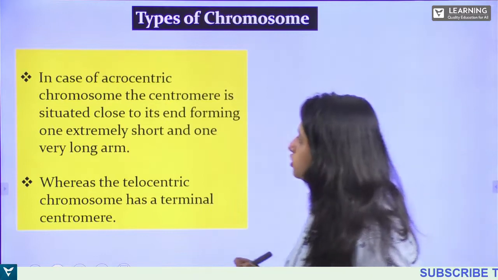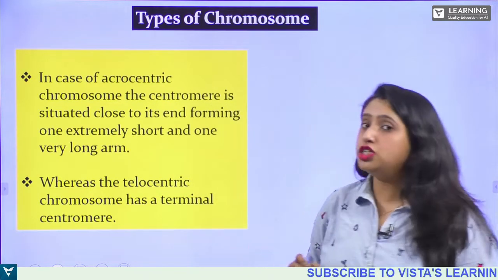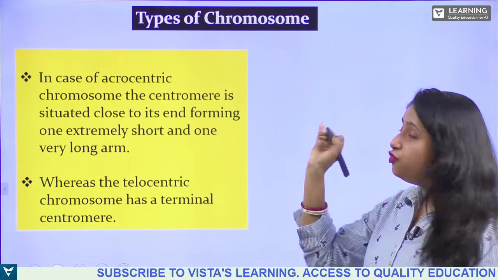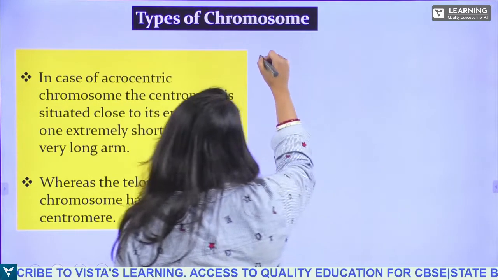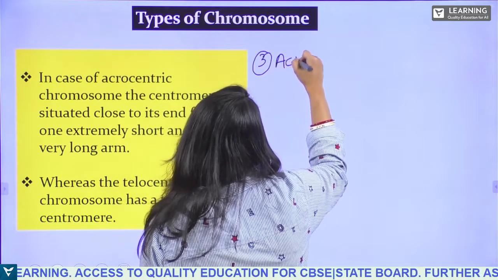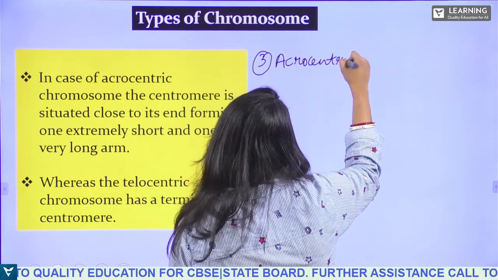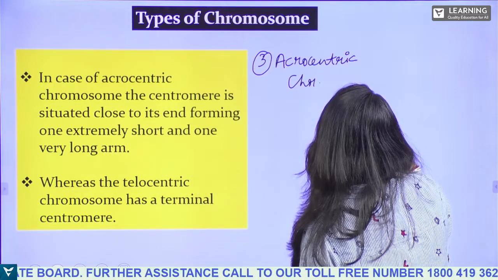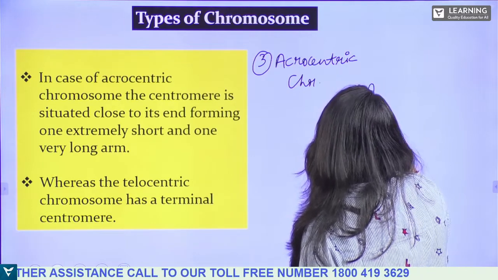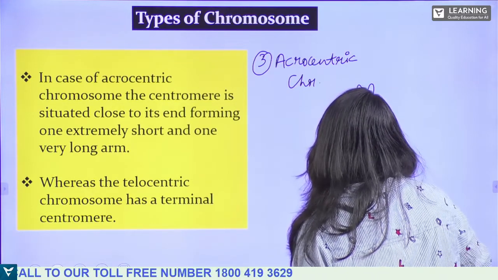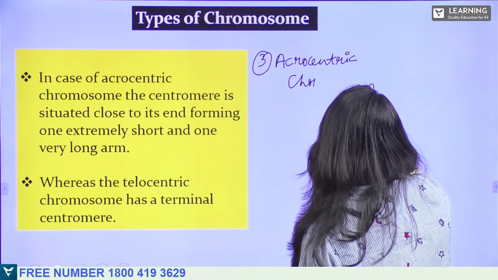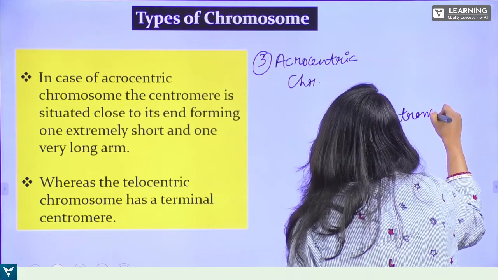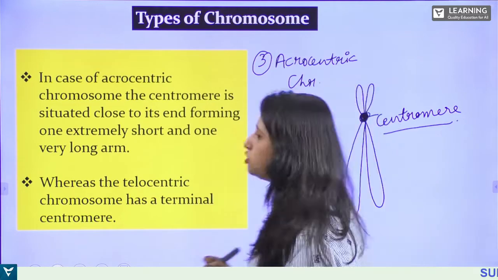In case of acrocentric, the centromere is situated close to one end, forming one extremely short arm and one very long arm. In case of acrocentric, one arm is very short and one is very long. This is the very short arm and this is the centromere. So this is what takes place in case of acrocentric.